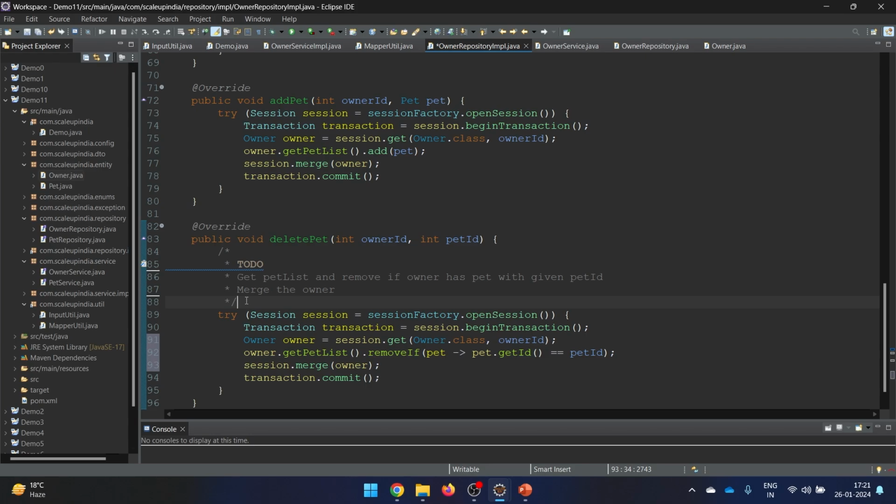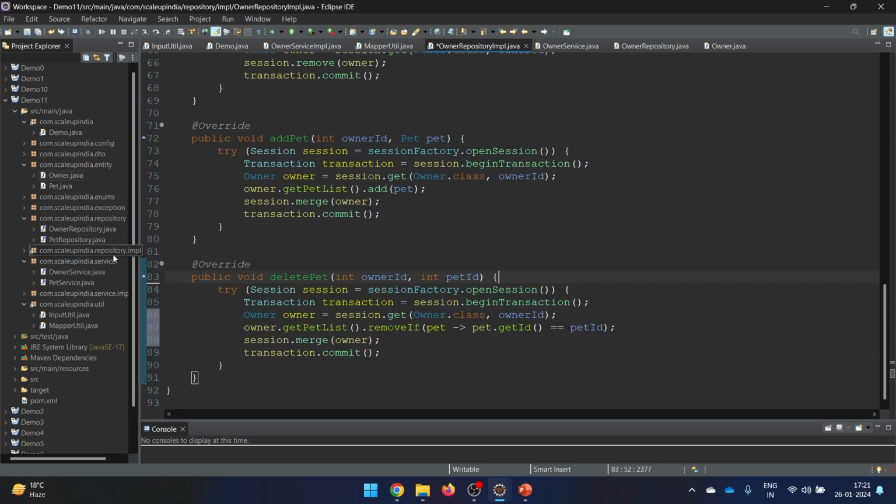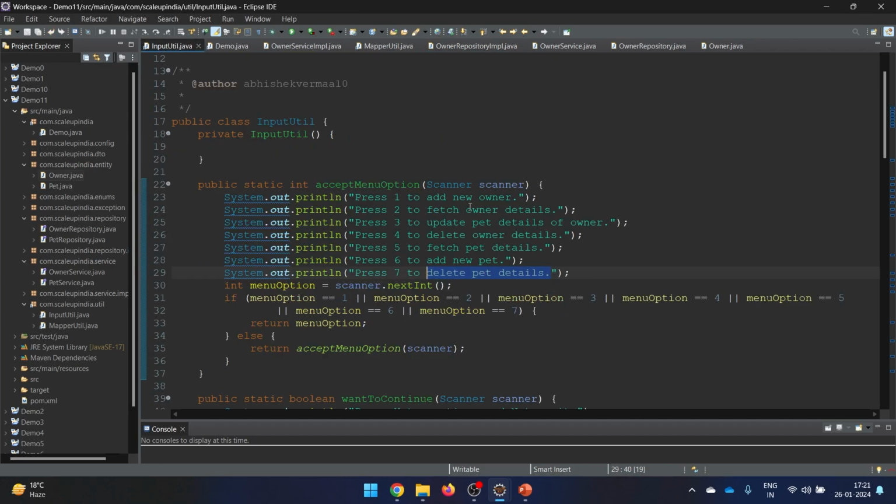So this way we are merging the owner again, and Control Shift O, Control Shift F, and this looks good to us. So this way we have just deleted the pet. So this part is also done, and yeah, now there is nothing left.